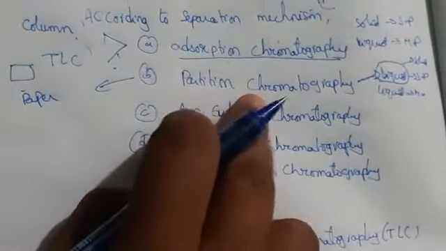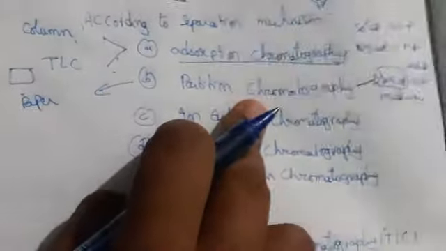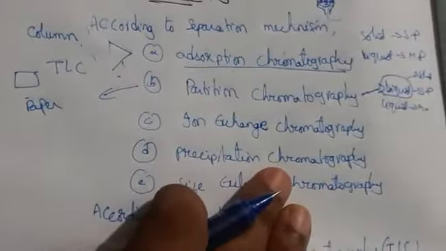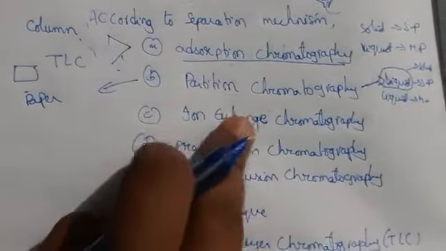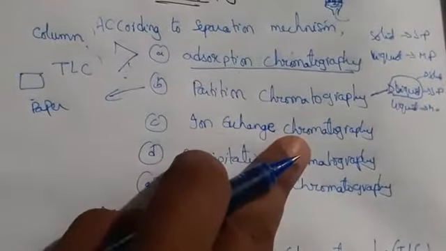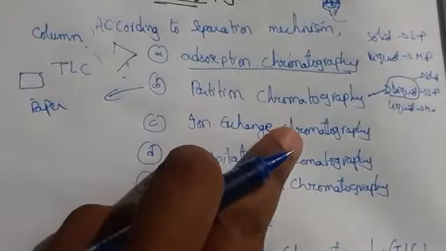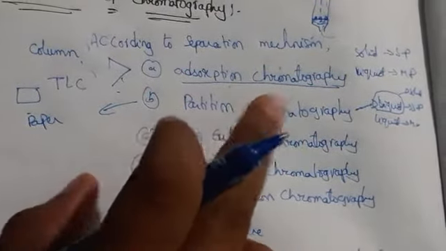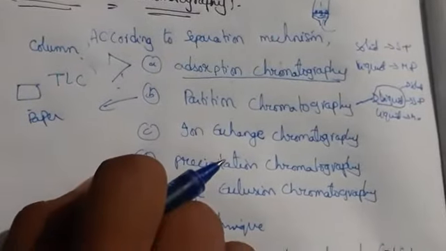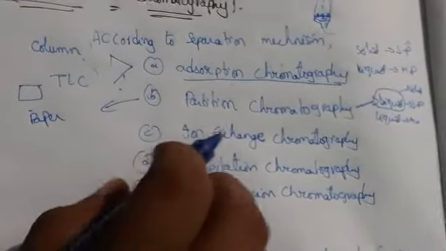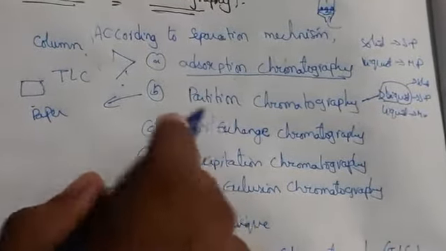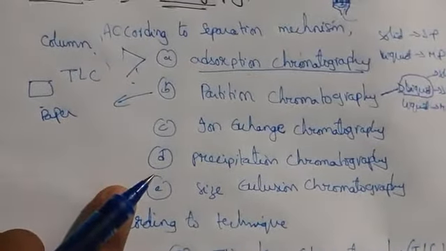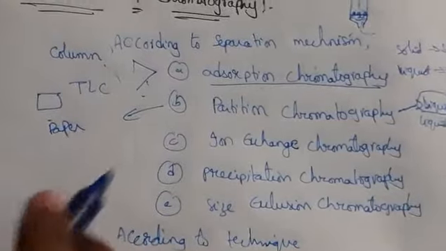When you take an unknown mixture, you don't know the compounds, so you use a mobile phase to separate them. The paper acts as the stationary liquid phase, and the solvent is the mobile phase. The separation takes place by the migration of the components in the mixture through the moving liquid. That is what we call paper chromatography.